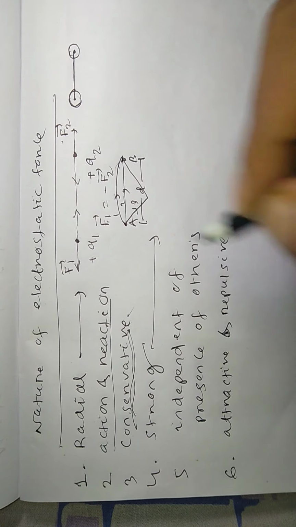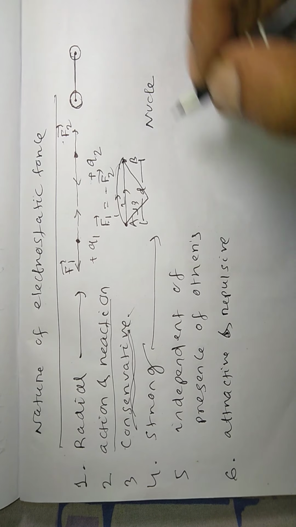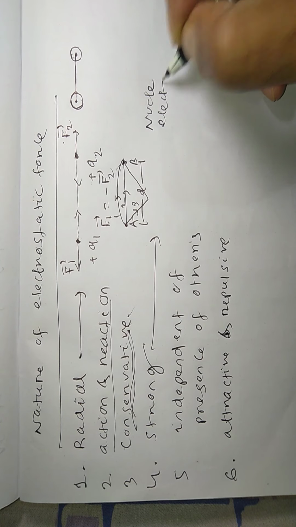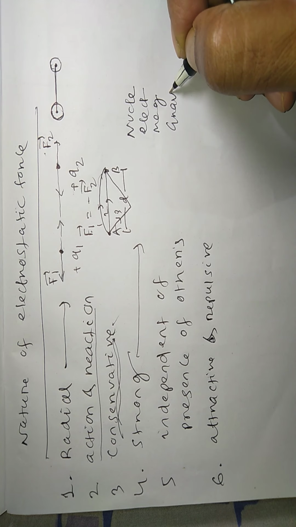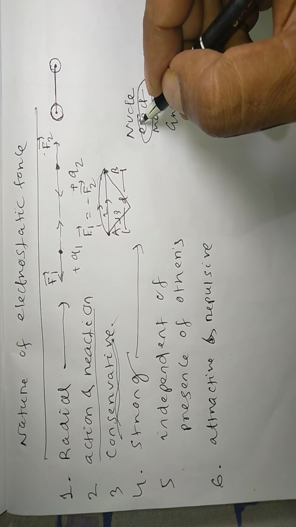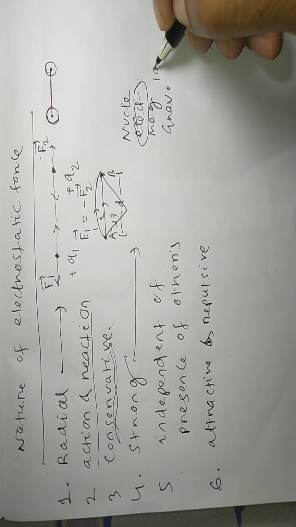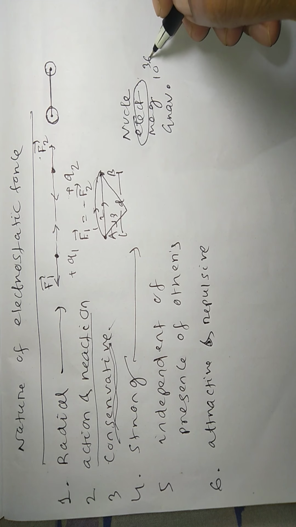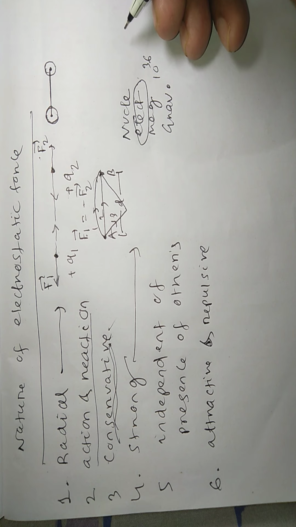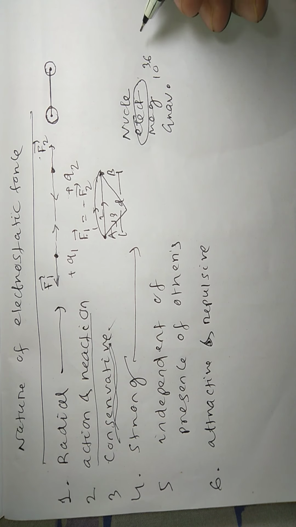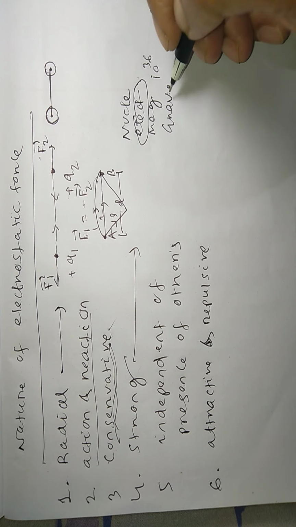Then coming to strength. As you know, the nuclear force is the strongest, then comes electrostatic force, then magnetic force, then gravitational force. But as far as electrostatic force is concerned, it is much stronger than the gravitational force, nearly 10 to the power 36 in the case of protons, and in other cases different, 10 to the power 38, 40, 42, 44 or so. That's why the electrostatic force is very strong with respect to gravitational force.